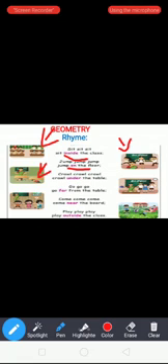Crawl, crawl, crawl, crawl under the table. See the third picture. The students crawl. What is the meaning of crawl? To move slowly with the body close to the ground. What is the meaning of under? Below the surface of something.